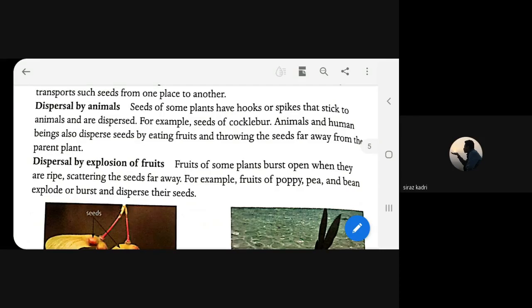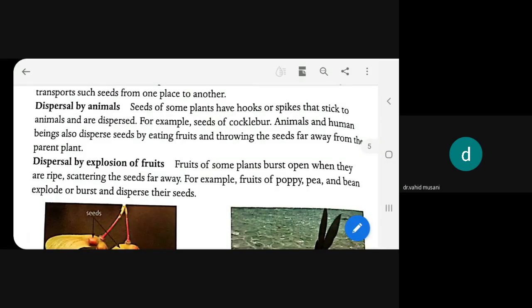Okay, very good, beta. Thank you. See, dispersal by animal. Just a minute, beta, let me explain. Now, this point, dispersal by animals. So, how do animals help us to move seeds from the parent plant? In which way does this thing happen? I will give you a simple example of human beings.